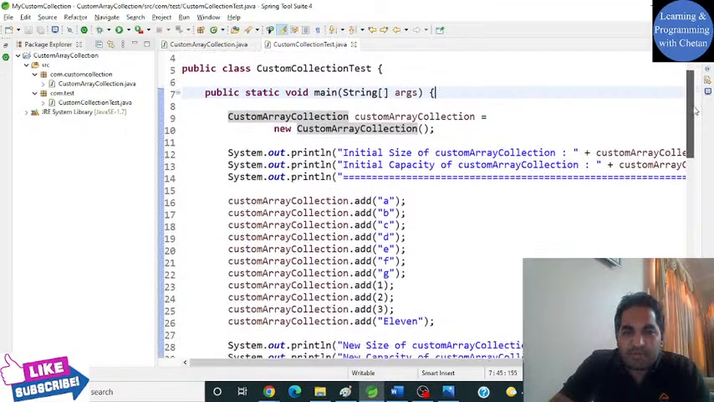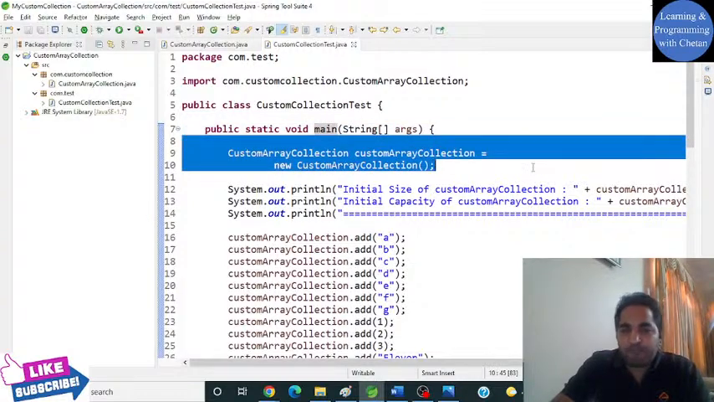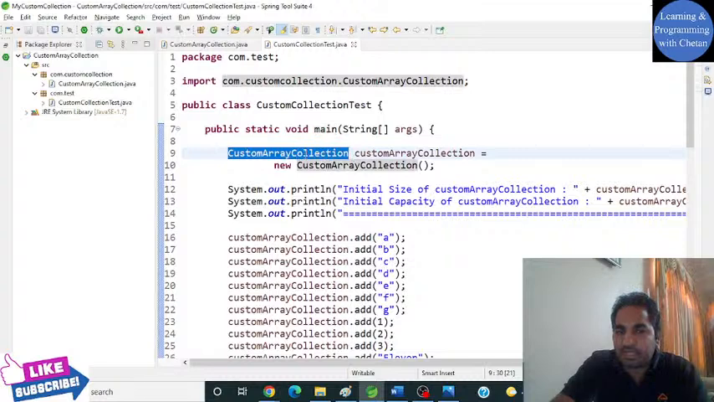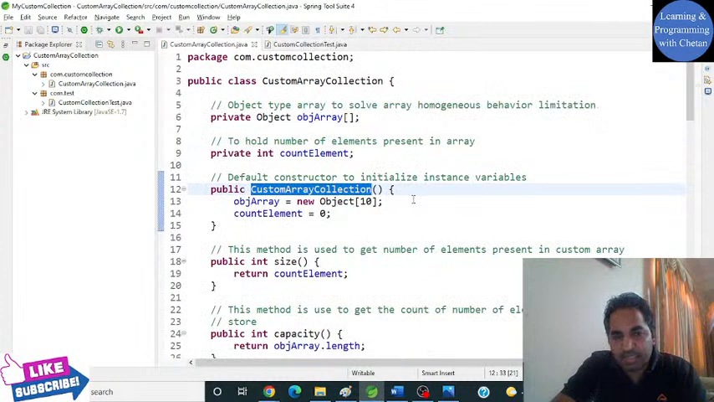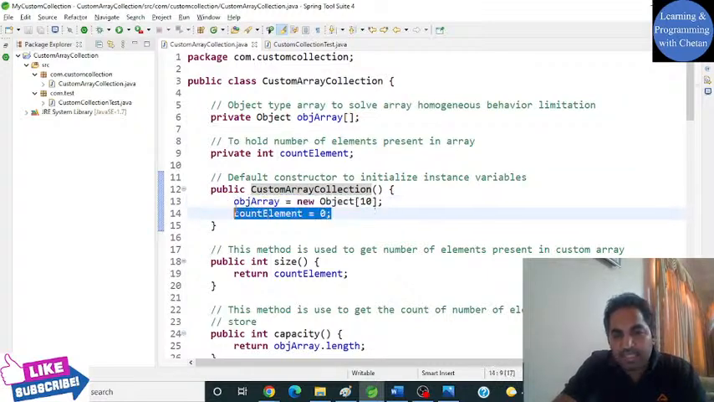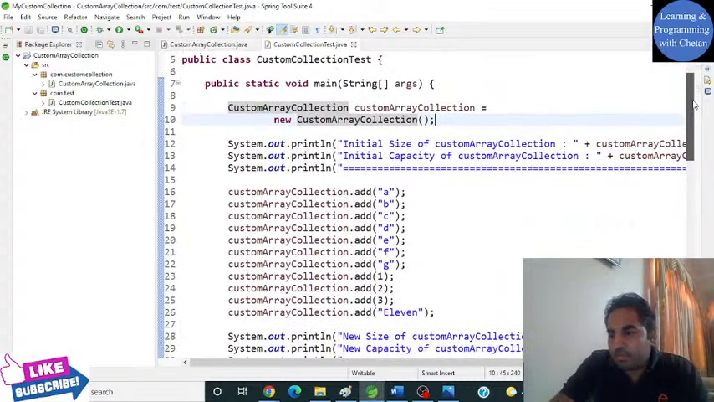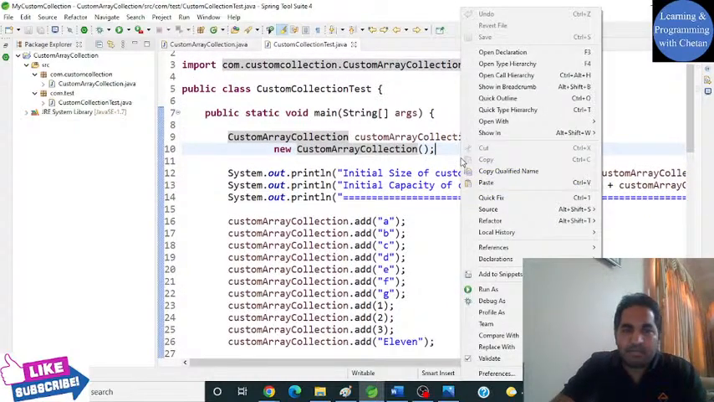So here you can see that I have created a class with main method, and when I run this class, in the first statement we are creating a new object of our custom array collection. So it will call the constructor, right? And here we are creating an object array with initial capacity as 10, and there are no elements as of now, that's why I have assigned its value as 0. So hope till this point it is clear, right? Let me run this program as well, and then we will see the output along with the program.